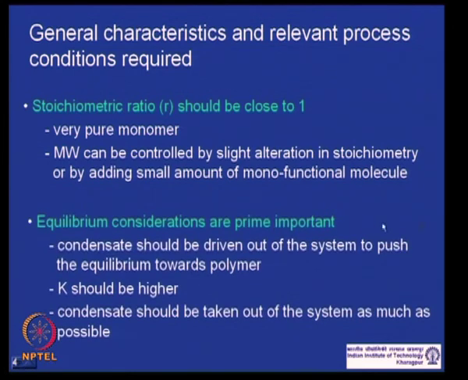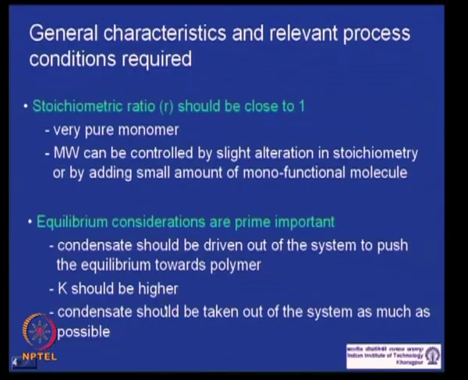We have also seen that equilibrium considerations are very important, of prime importance. In most cases these polycondensation or step polymerizations are equilibrium reactions. So, to have product formation, you have to take the small molecular weight condensate out of the system.